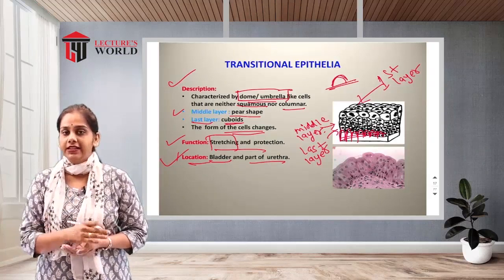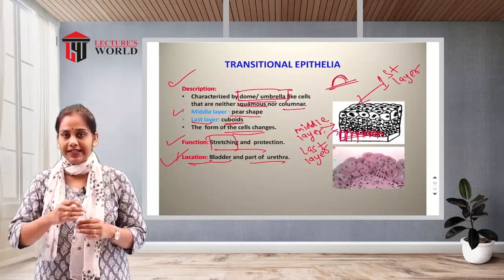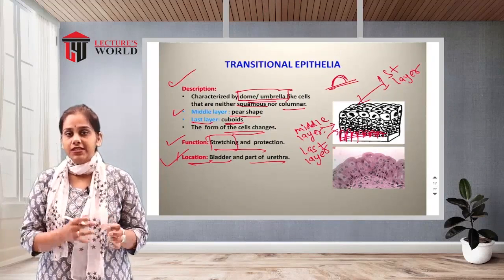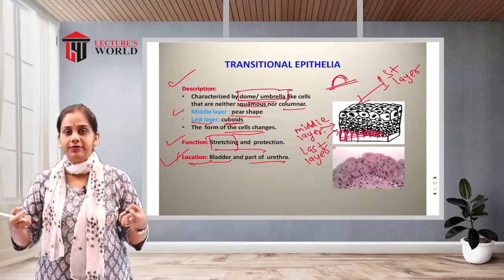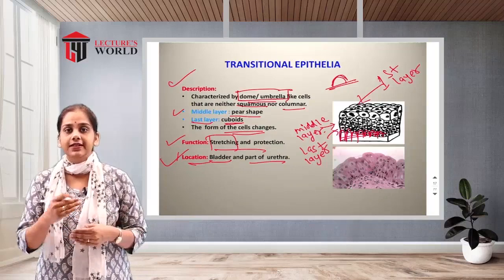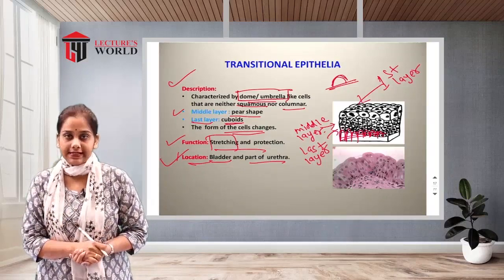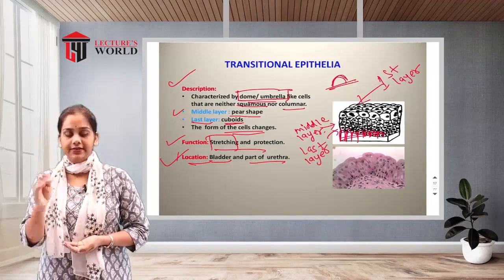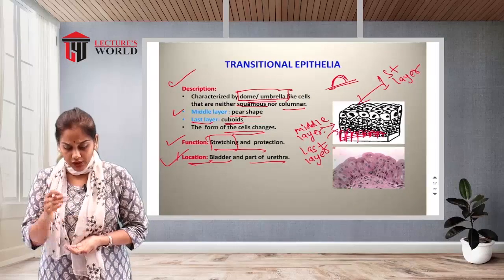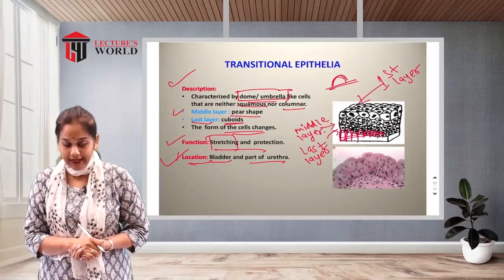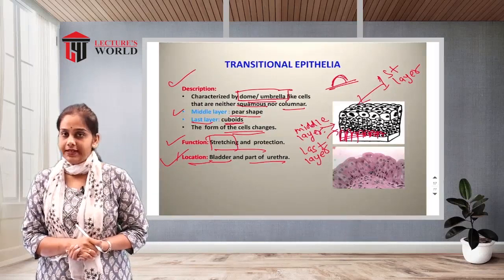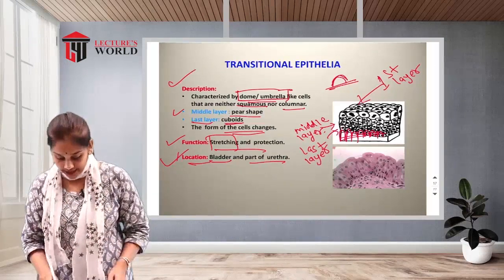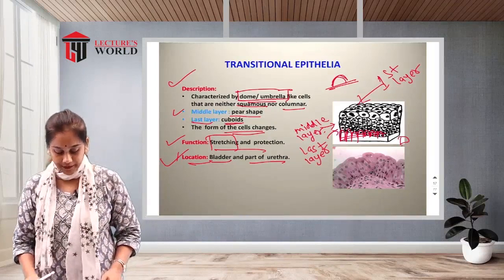What is the meaning of transition? They are always changing. So transitional epithelia means they stretch. There is a changing shape of the cells in the first layer, second layer and last layer. In the first layer there is a dome or umbrella like shape, then in the middle layer a pear shape, and the last layer contains a cube-like shape.